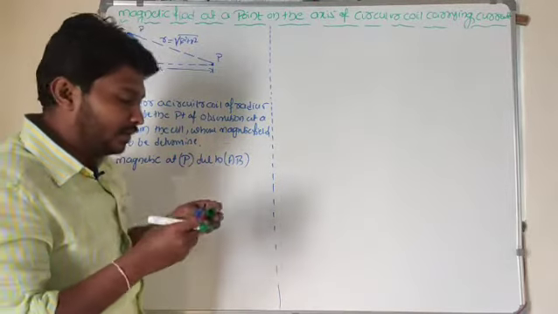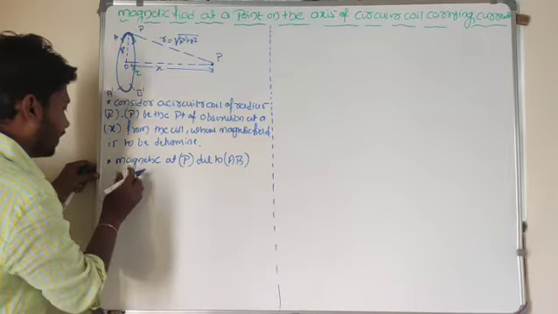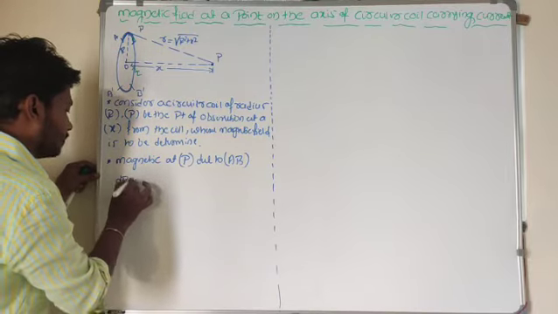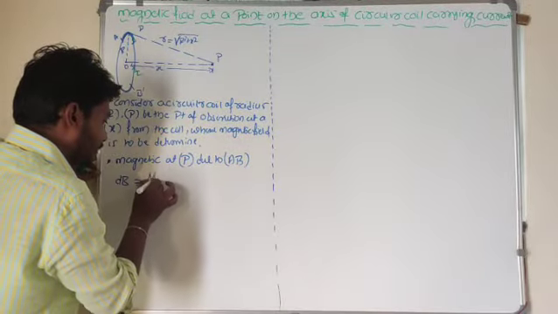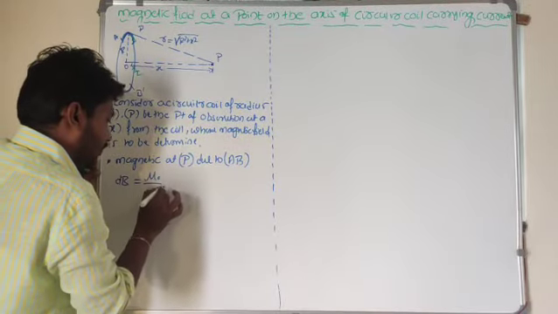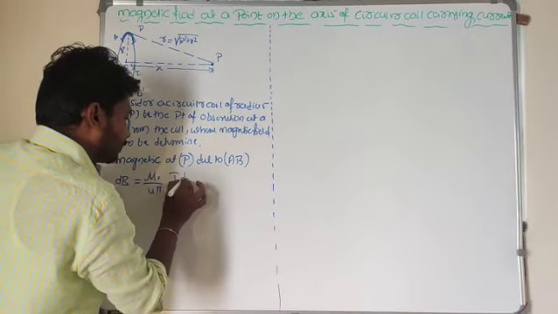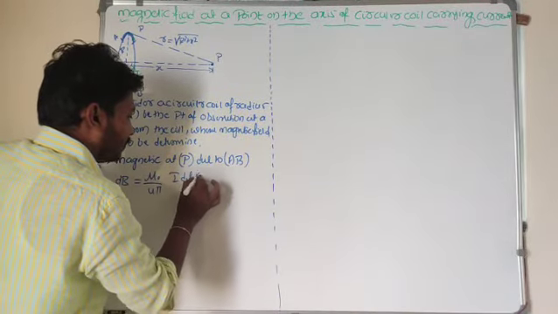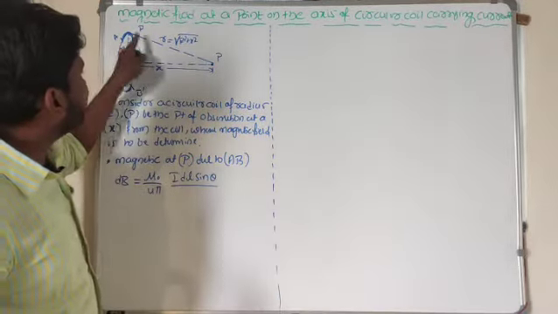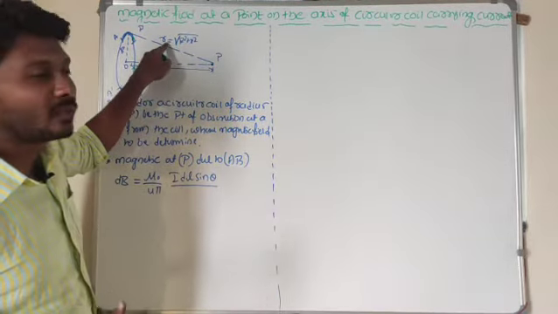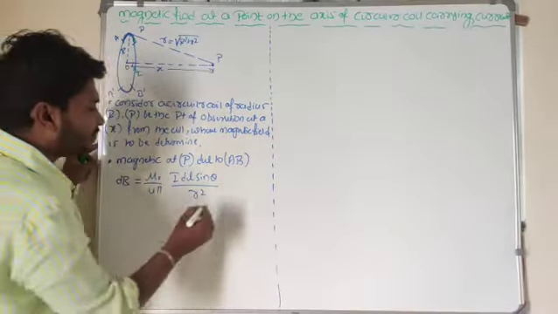Now I want to give the mathematical expression for the magnetic field at that point. So the magnetic field dB is equal to, from the Biot-Savart law, mu naught by 4 pi, I dL sin theta divided by the distance between the length element and the point of observation, that is r square, right?